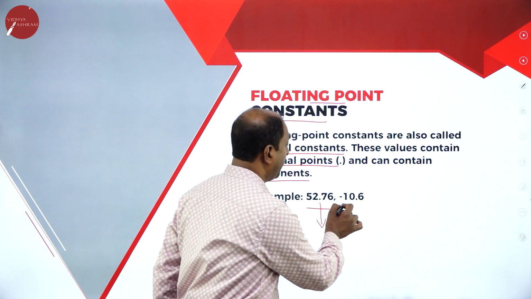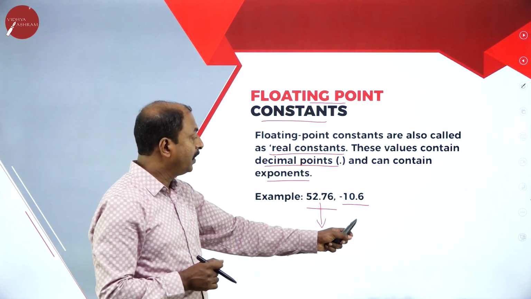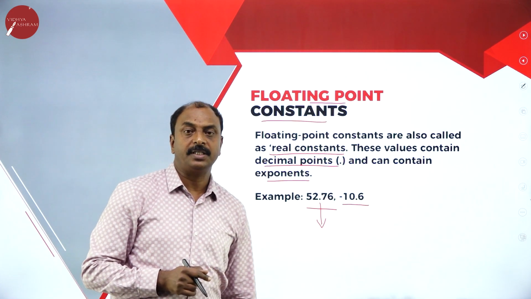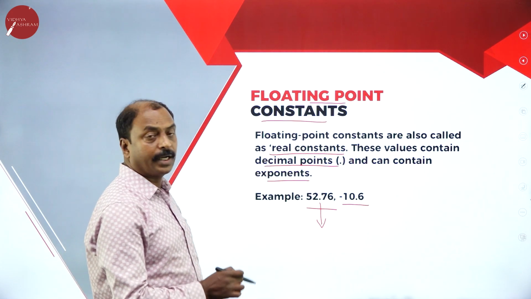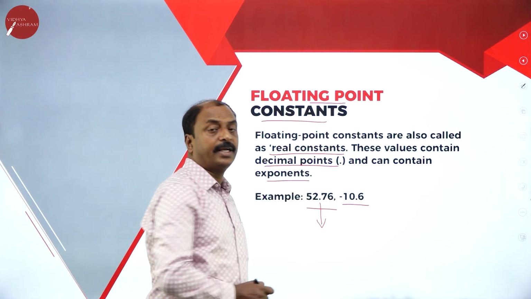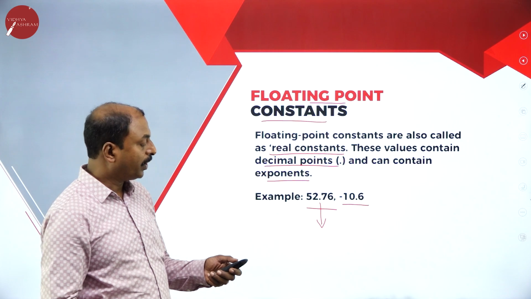Here minus 10.6 is a negative decimal number. The point indicates it is a fractional part or floating point constant. Another name is real constants. So these are floating point constants. Now let us move on to the next slide.